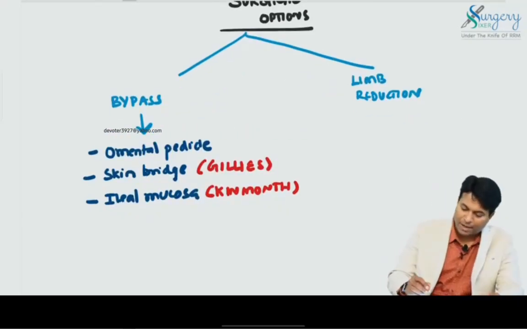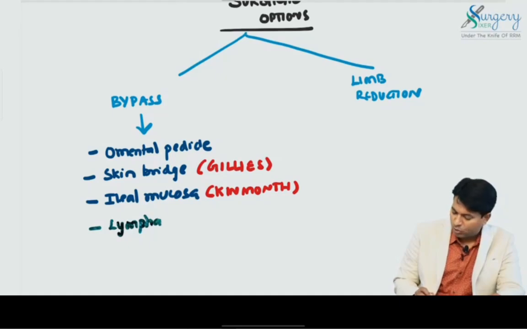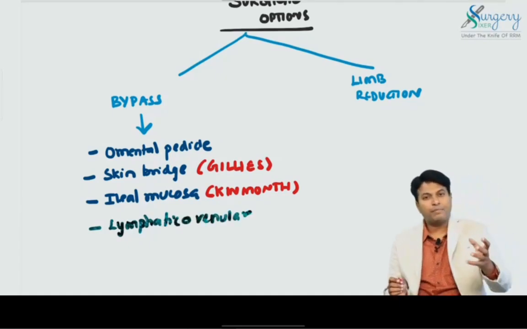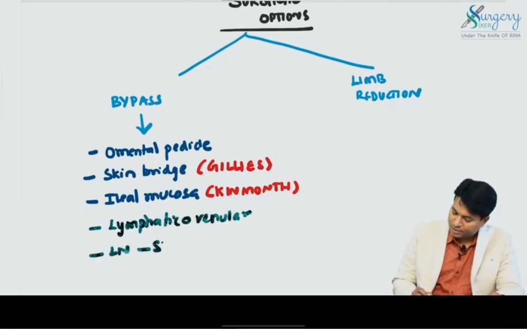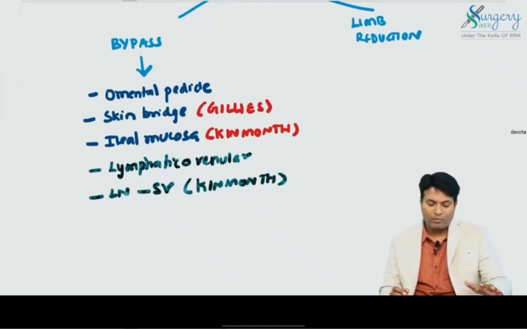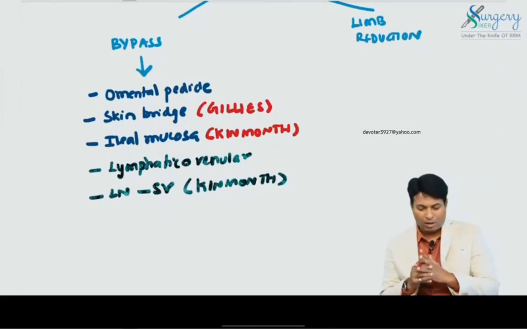Kinmonth is the ileal mucosa bypass, and we can also use lymphatico-venular anastomosis, or lymph node to saphenous vein anastomosis. That is also known as Kinmonth. Lymphatico-venular and the various bypass operations are not very successful. All these bypass operations are not very successful.